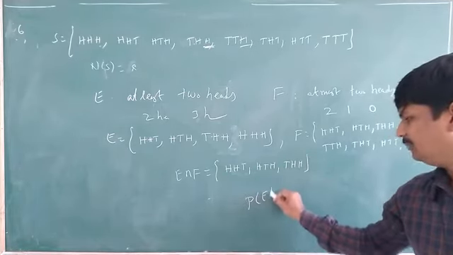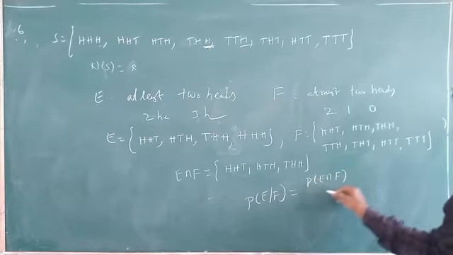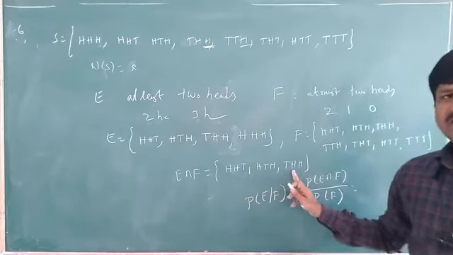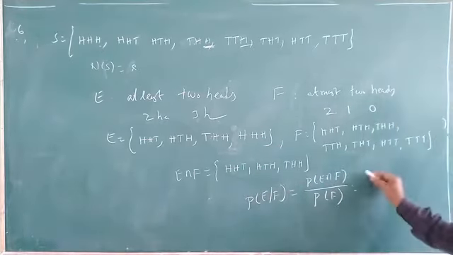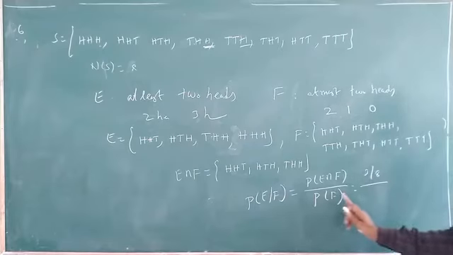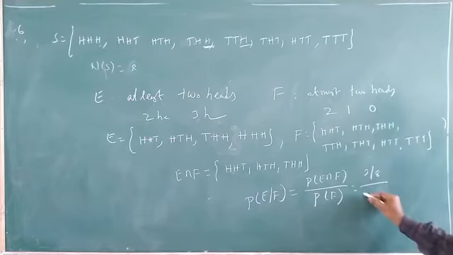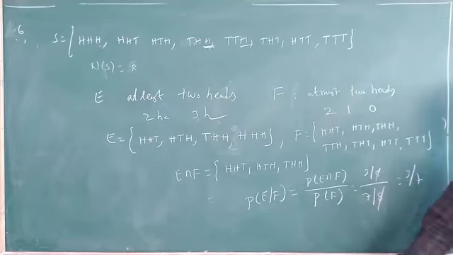Probability of E given that F is equal to probability of E intersection F by probability of F. Probability of E intersection F is the number of outcomes by total number, that is 3 by 8, divided by probability of F, which is 7 by 8. So the 8 gets cancelled, 3 by 7. It is the probability of E given that F. Understand? So in this manner we have to find.